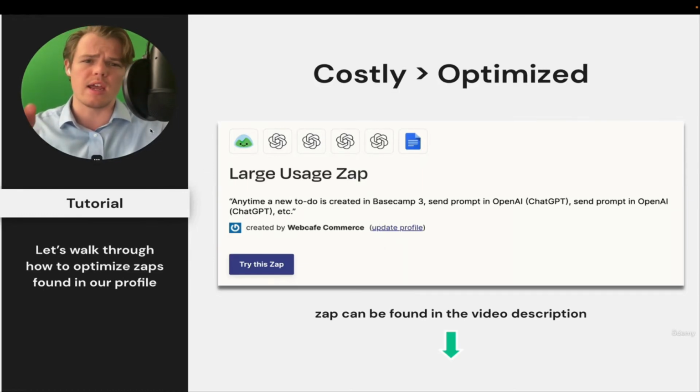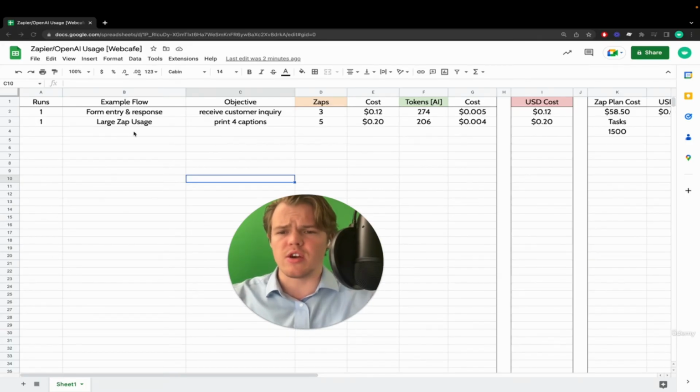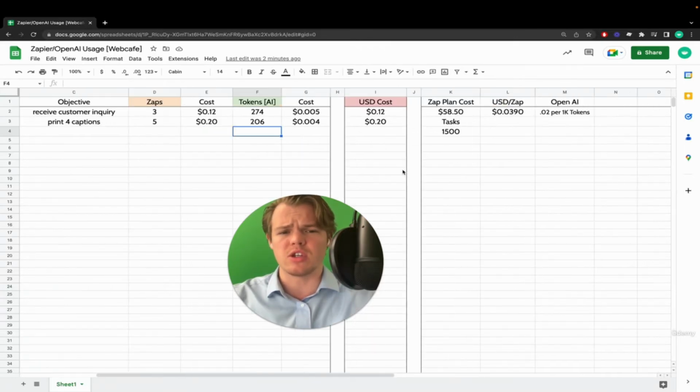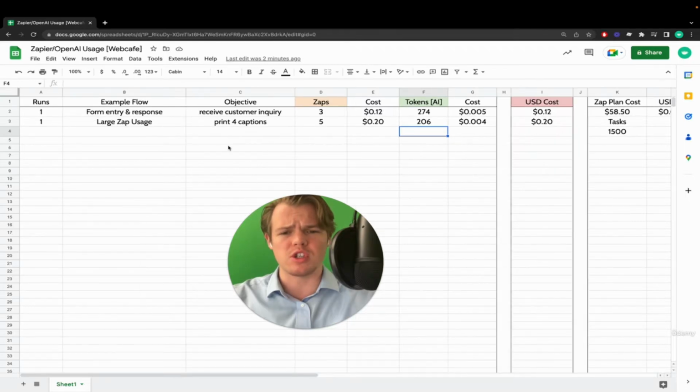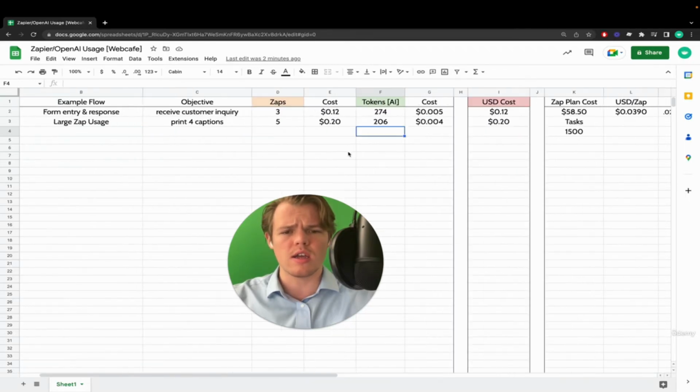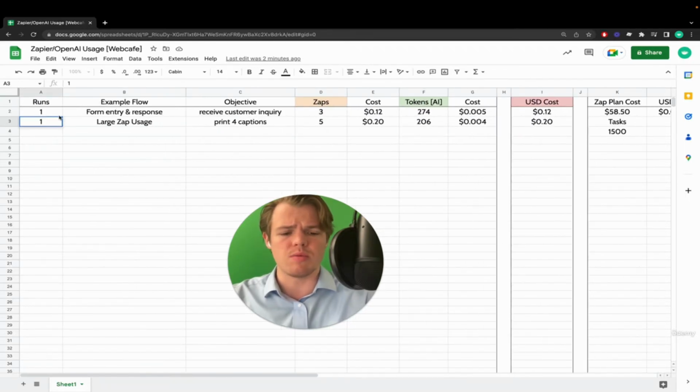So let's go ahead and jump over to our cost Excel sheet so we can see how much this one currently costs. Currently, as we see here, we have 5 Zaps that are being used, and around 206 tokens on average being expended for 4 captions to be printed into a Google Doc. At scale, let's see what that would be at 100. And we're looking at around $20 to achieve this Zap 100 times.